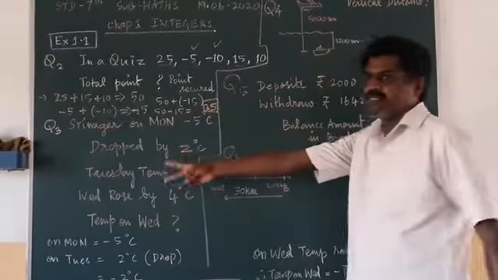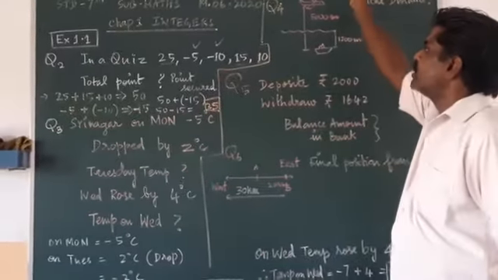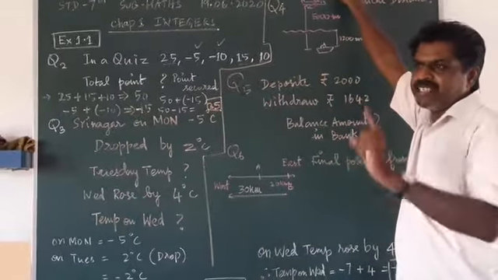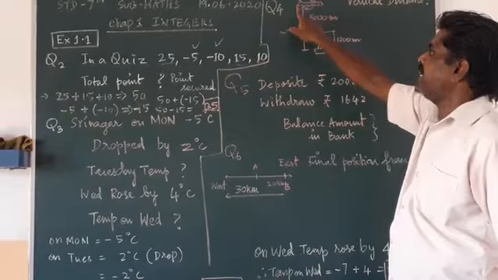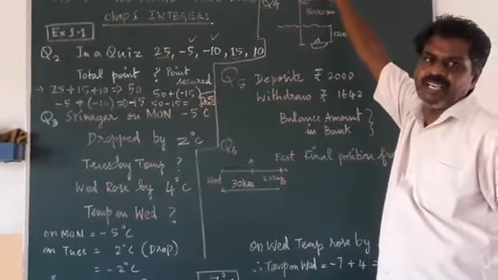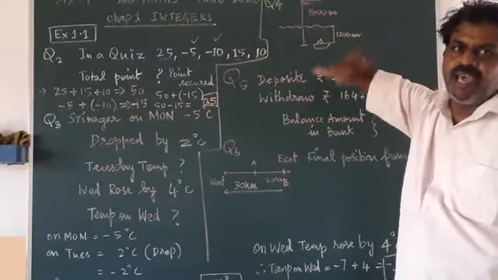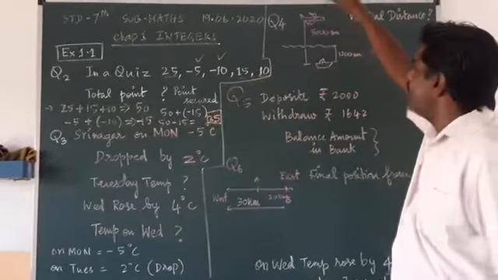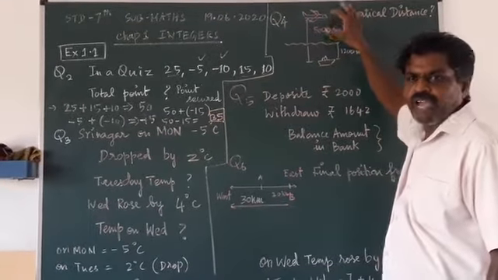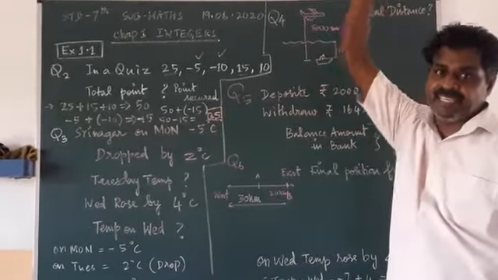Understood second and third? We will go for the fourth. In the fourth problem, very easy. What is that? A plane is flying above the sea level. How much height? 500 meter. The plane is flying at 500 meter height.